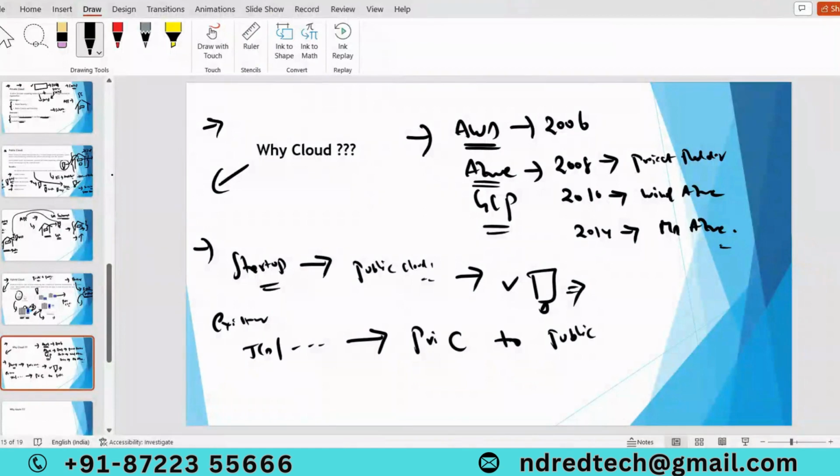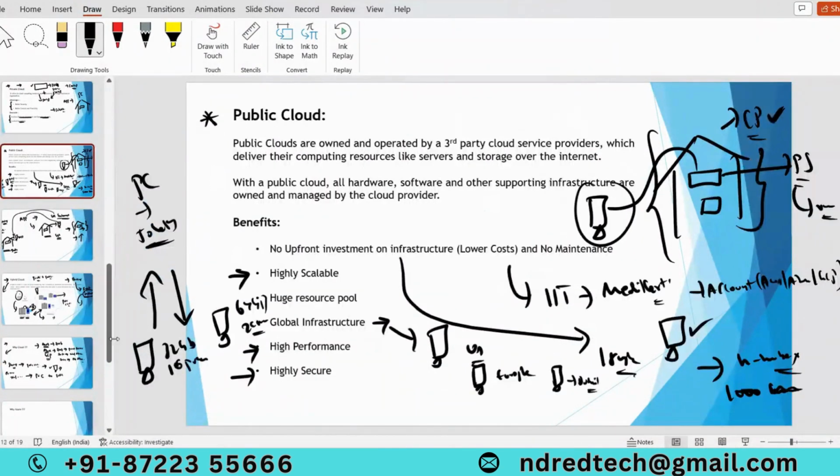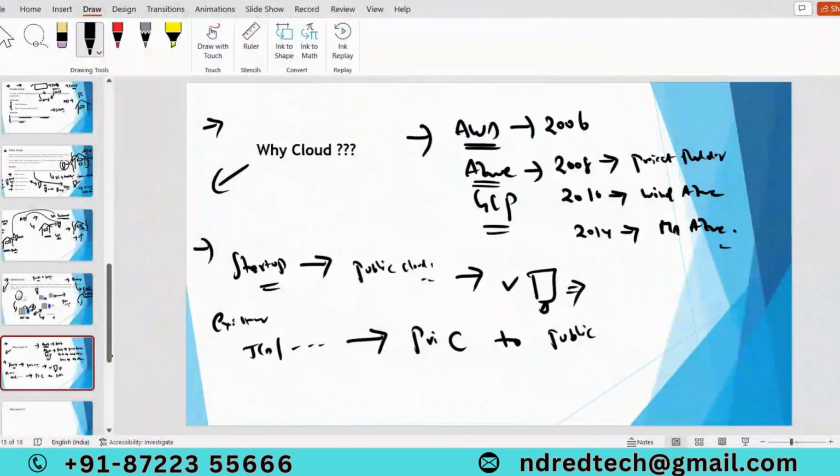Suppose I bought a laptop 10 years back. Can I use the same laptop to run the games we are getting now, or to install the latest operating system? It's not possible, right? This laptop is not going to support the latest applications, games, or operating systems, because it contains old configuration. To install the latest applications, I need a laptop with the latest configuration.